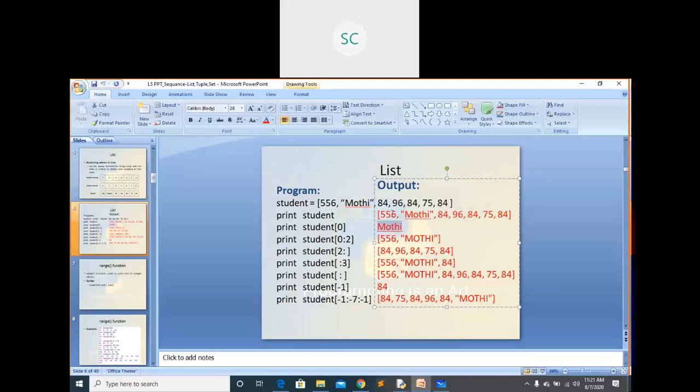Student of 0 means 5 5 6 here we will get. 0 to 2 means it starts from 0 and ends at that number -1. I'm trying to retrieve the elements from the list by using the slicing operator also. Here 2 means you will get up to index 1. This is the list.